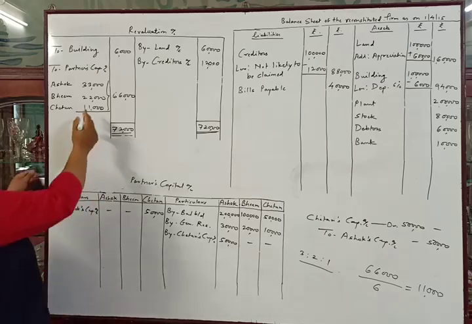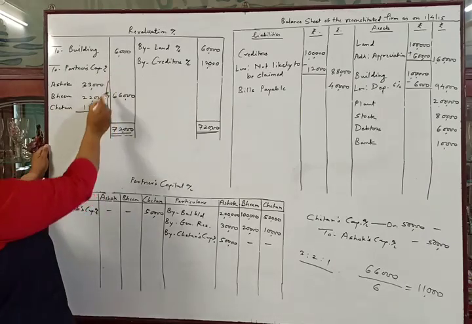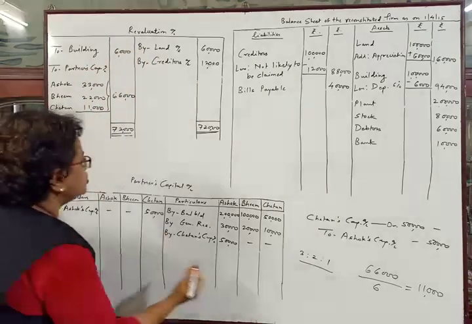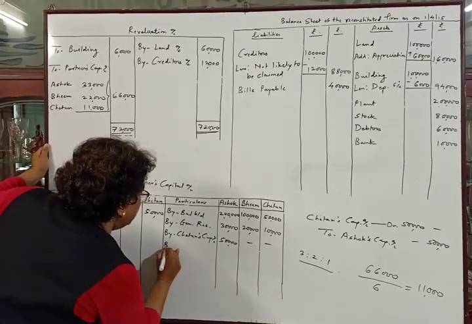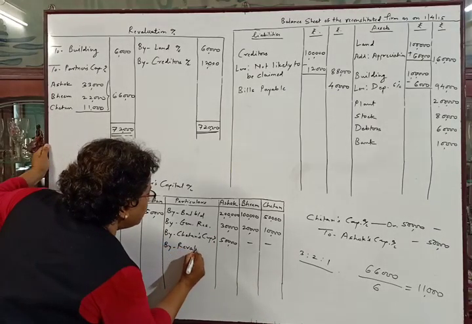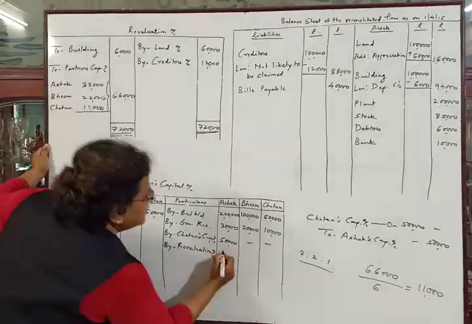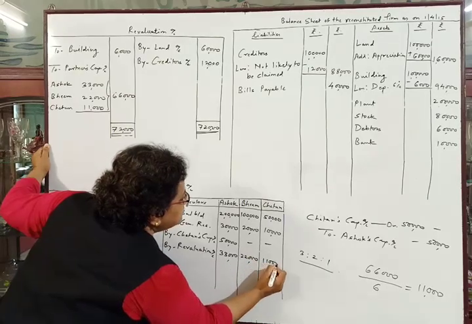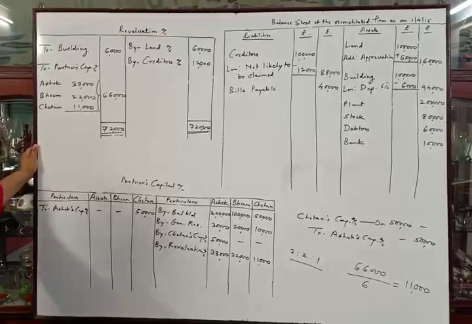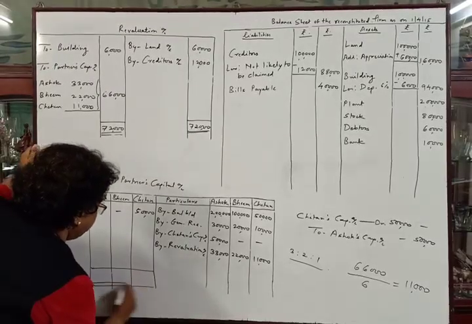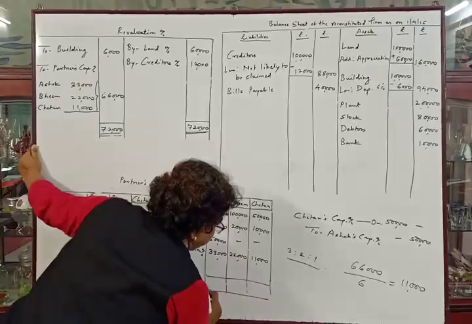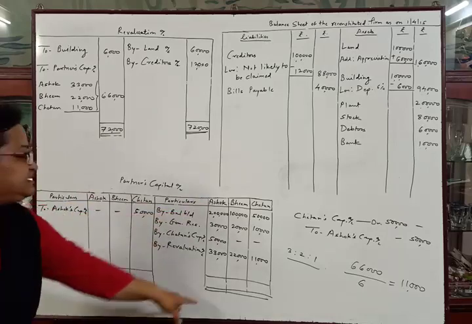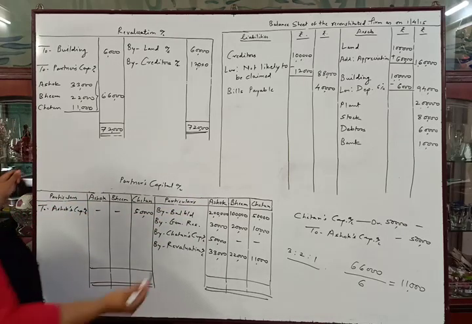Now we will make the second posting of this entry. Revaluation account in the debit side of the revaluation account, partners' capital account. So in the credit side of the capital account, by revaluation account, 33,000, 22,000 and 11,000. Now we will tally the partners' capital account. First we will tally Ashok's capital account, Ashok's credit side with Ashok's debit side.